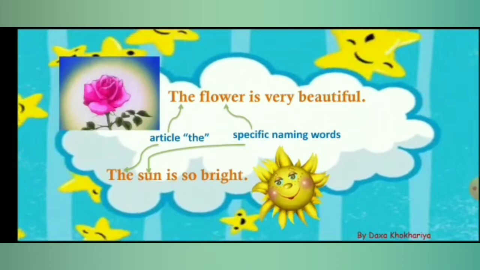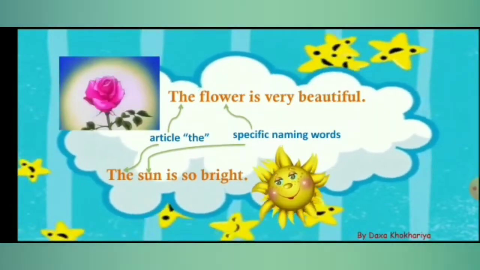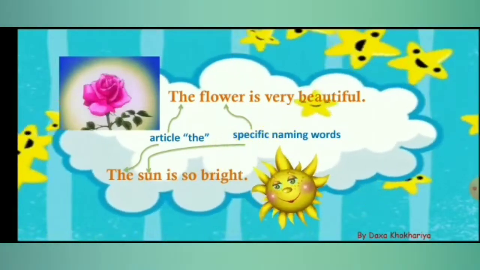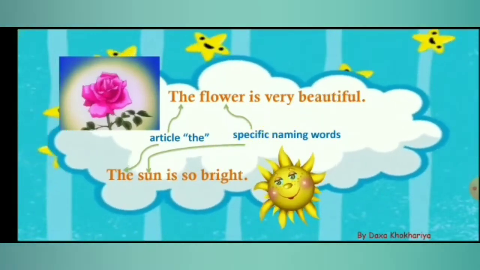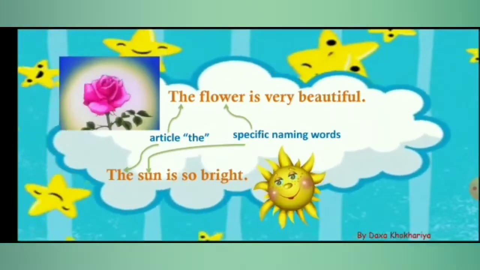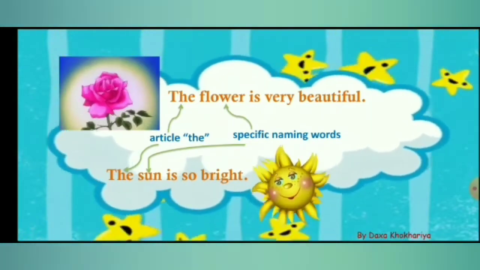Now examples of the sentences. The flower is very beautiful. The sun is so bright. Here flower and sun are specific naming words. Before the specific naming word, we have used article the. So today we have learned article A and AN, and the.